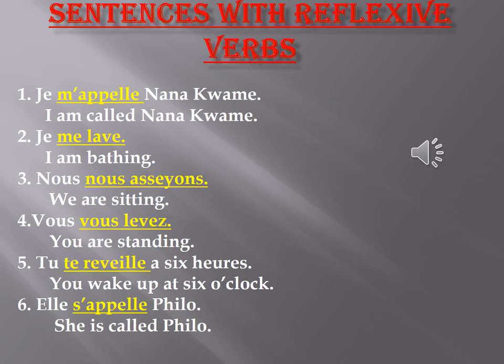Then we have, for the final part, elle s'appelle Philo. Elle takes S-E. But here, because appeler starts with a vowel, we omit the E and we put s apostrophe there. So she is called Philo.